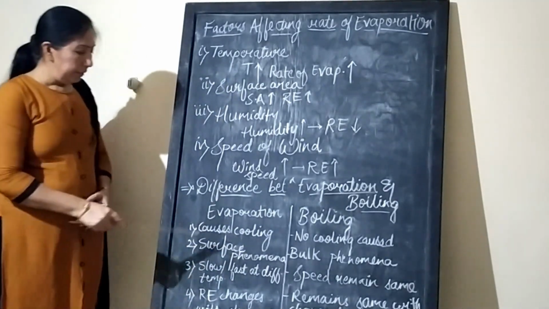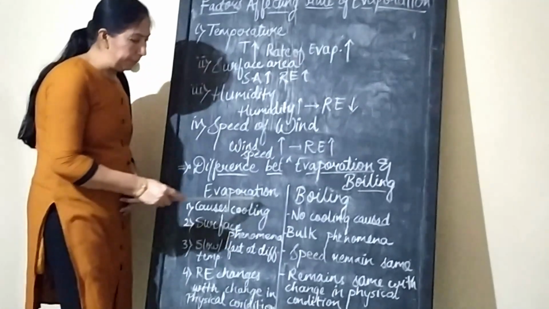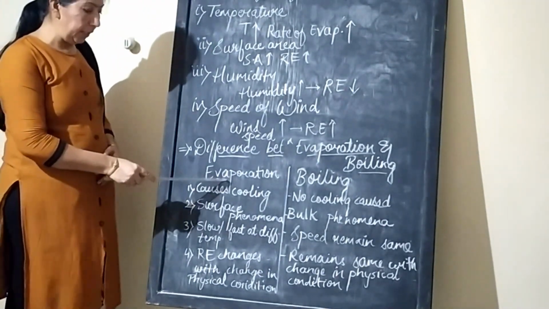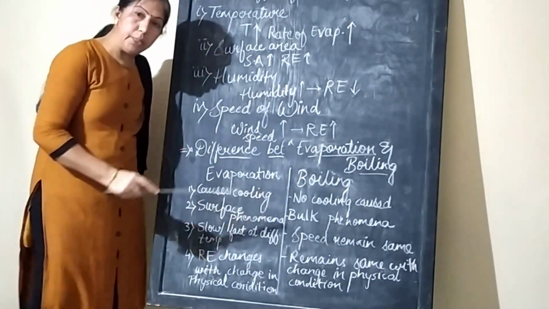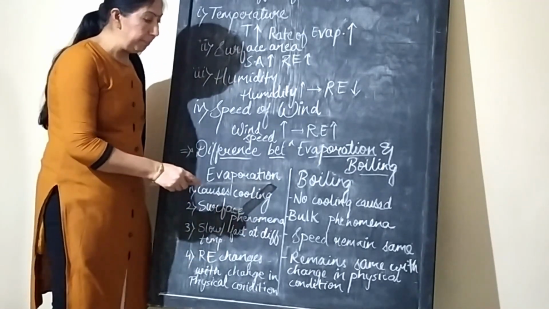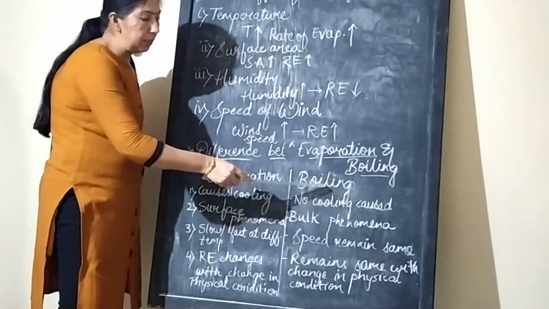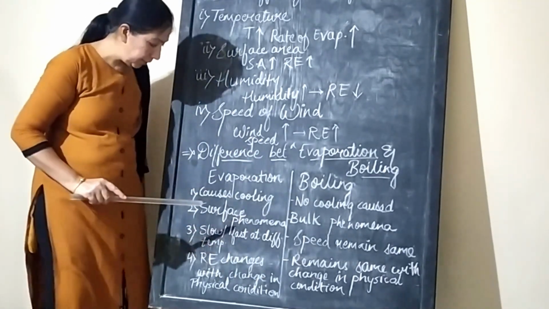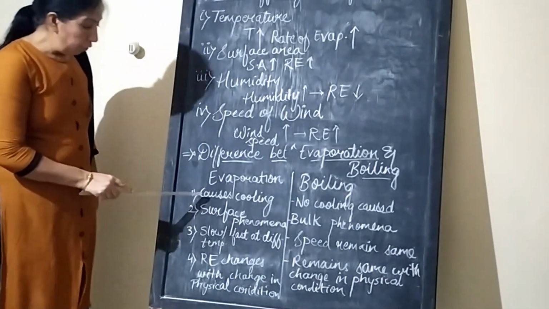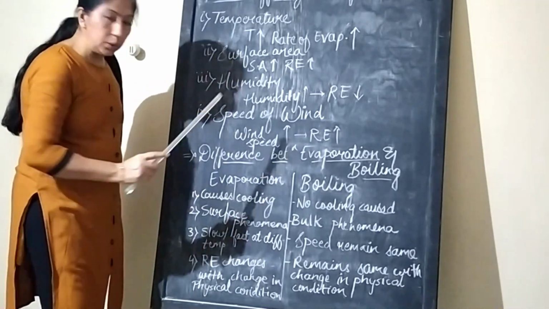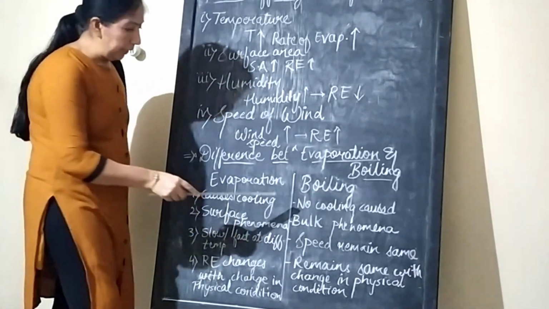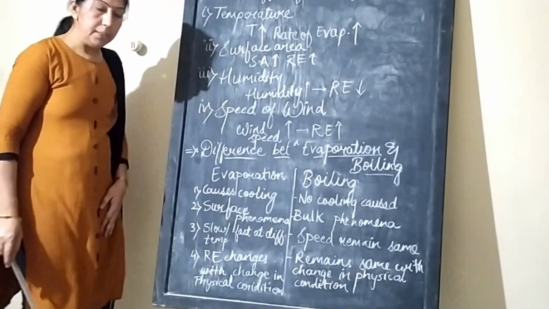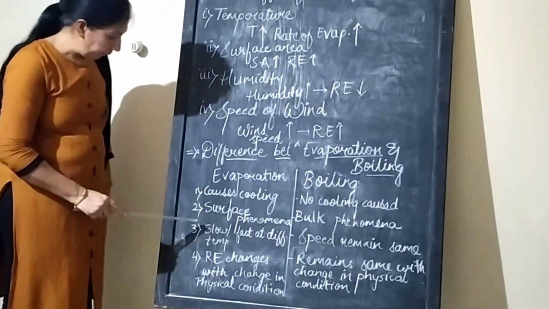Evaporation is conversion of liquid into gaseous state at any temperature, while boiling is also conversion of liquid into gaseous state but at a fixed temperature. Evaporation always causes cooling effect, while boiling does not cause cooling effect.